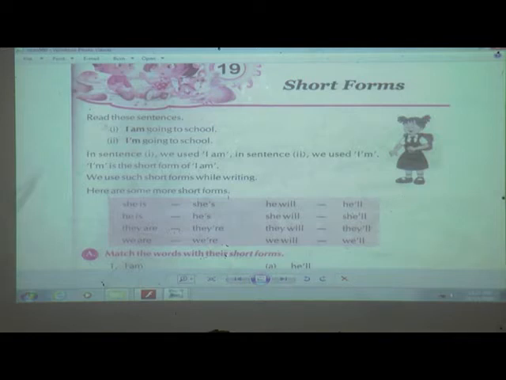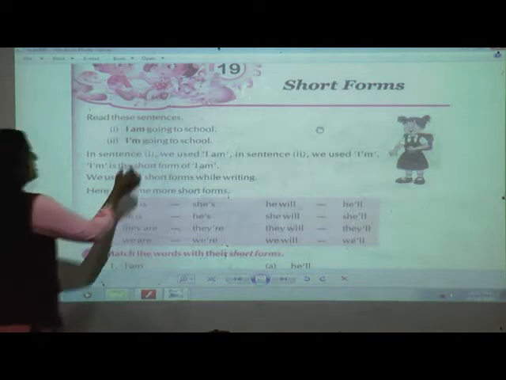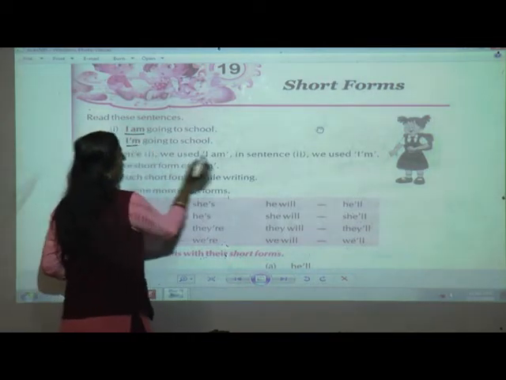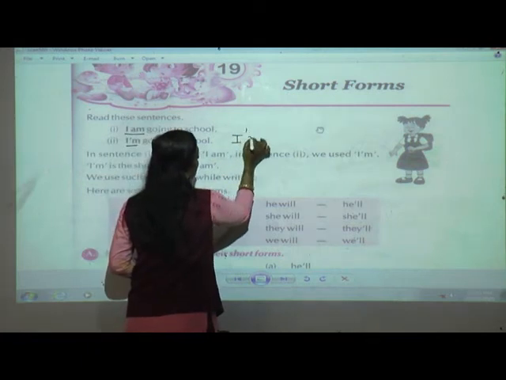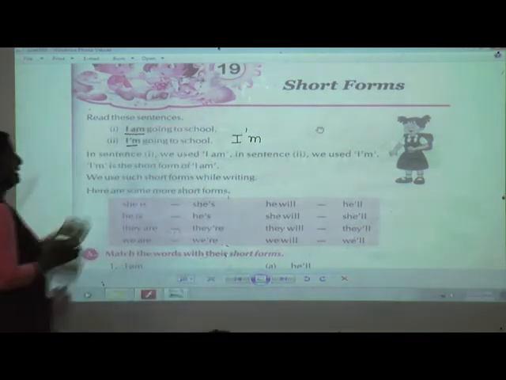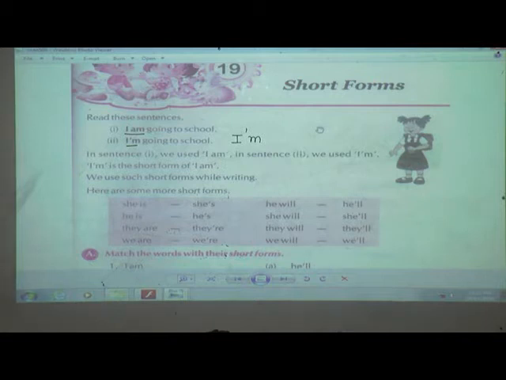So we'll first start with our sentences. Read these sentences. I am going to school. Now here you can see, students, instead of "I am", how is the way? I am going to school. Second is I'm going to school. So in the first sentence it is "I am", and in the second sentence "I'm" is the short form. The second sentence has used the short form of "I am". Understood, students? This is only one example.